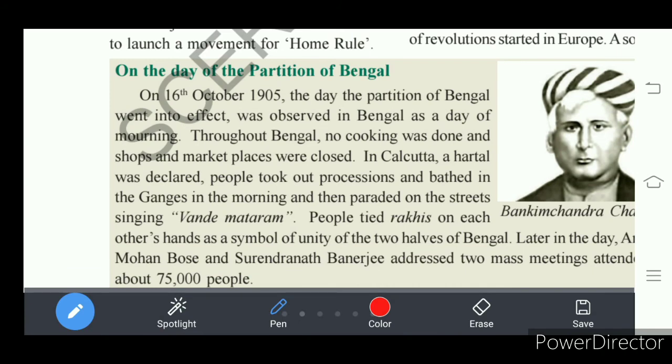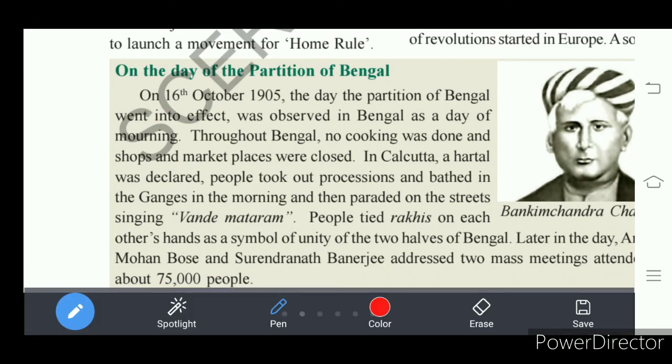Mourning means sad, a day of sadness. So what are the activities they carried out on this day?